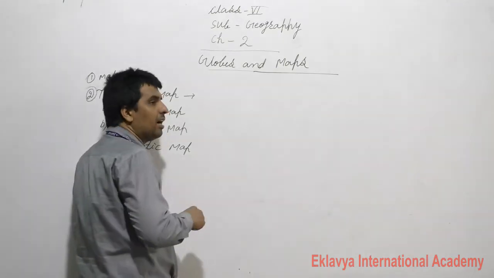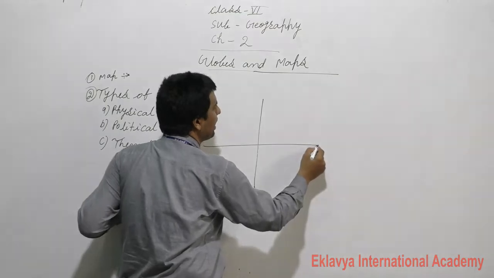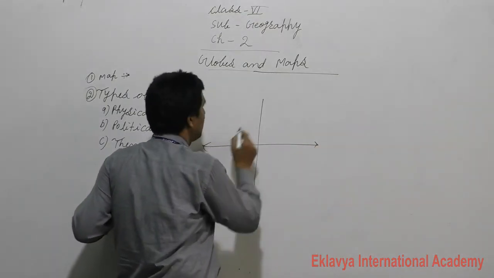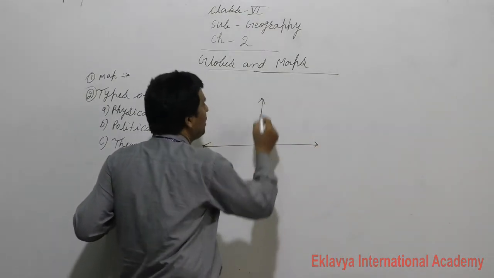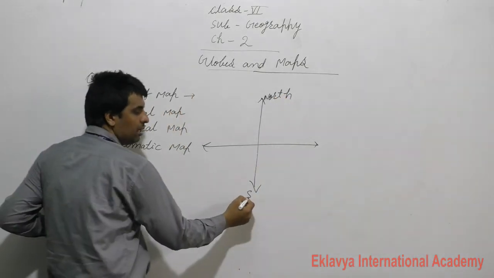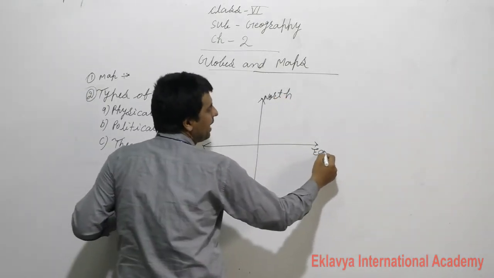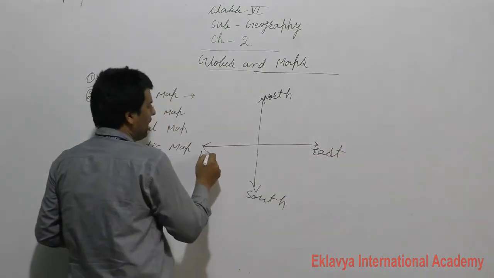Whenever you want to see a map, firstly you have to gain knowledge of directions. The names of directions: north is here, south, north, south, and here is east and west.